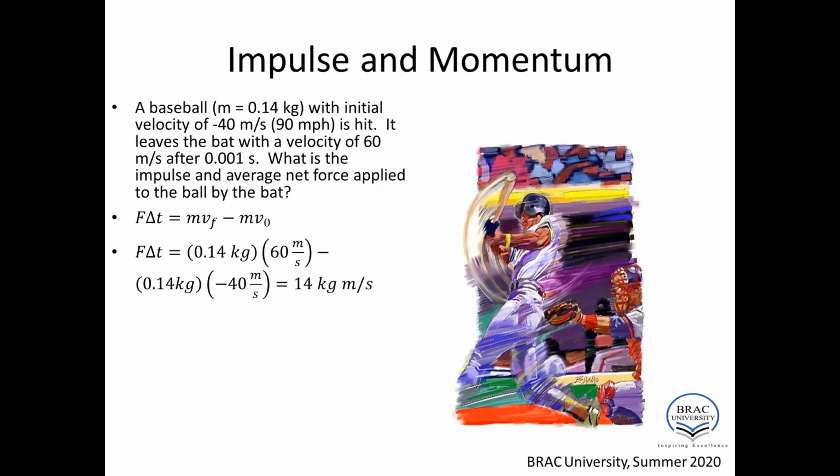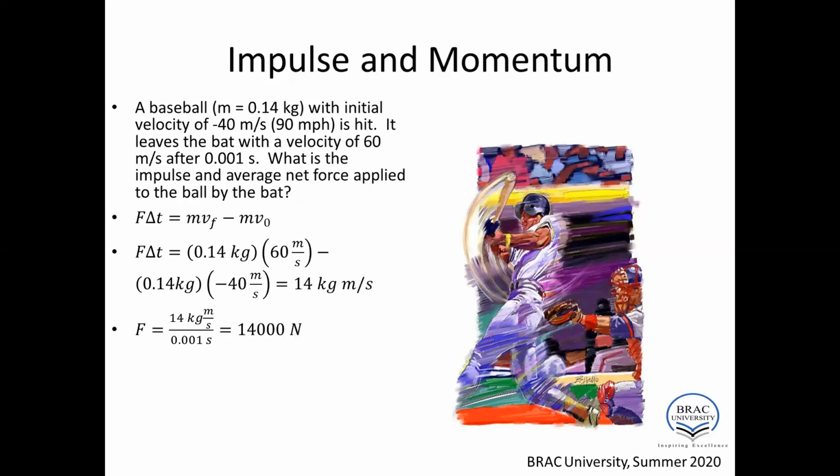If we put the values, 0.14 into 60 minus 0.14 into minus 40, which is equal to 14. This 14 represents the impulse, because F times del t is the impulse. So the impulse is 14 Newton seconds, and kg meter per second is also a unit of the impulse.